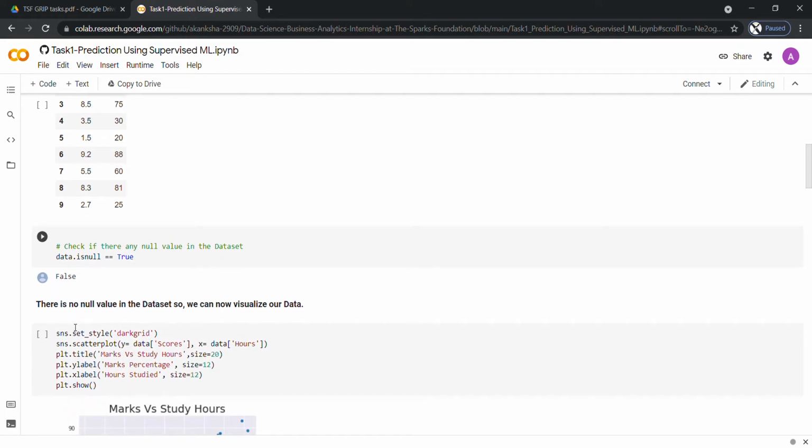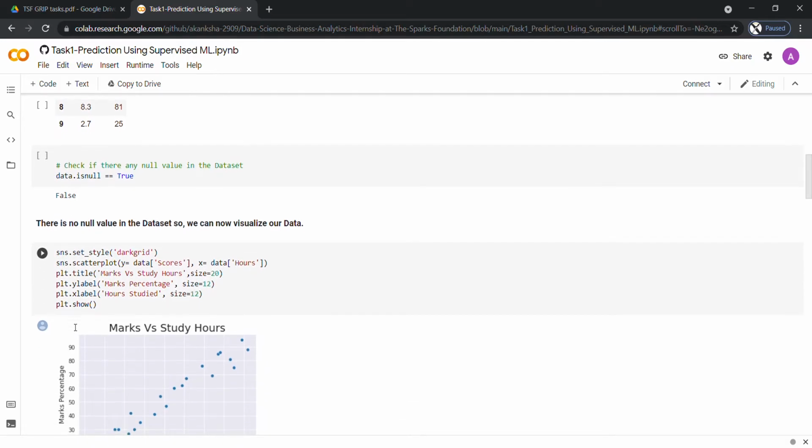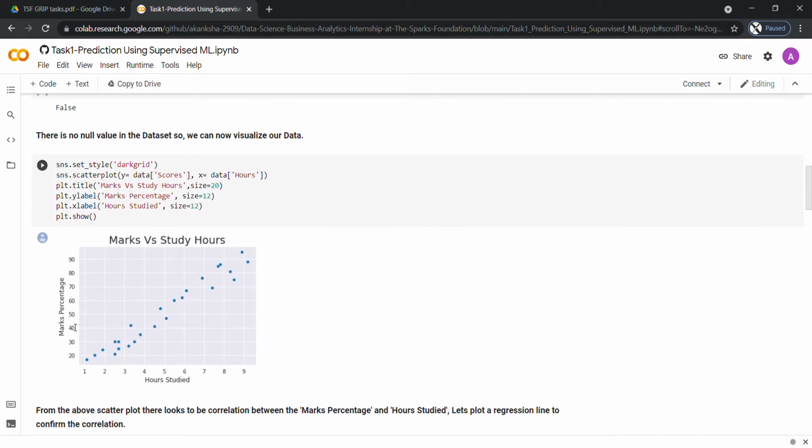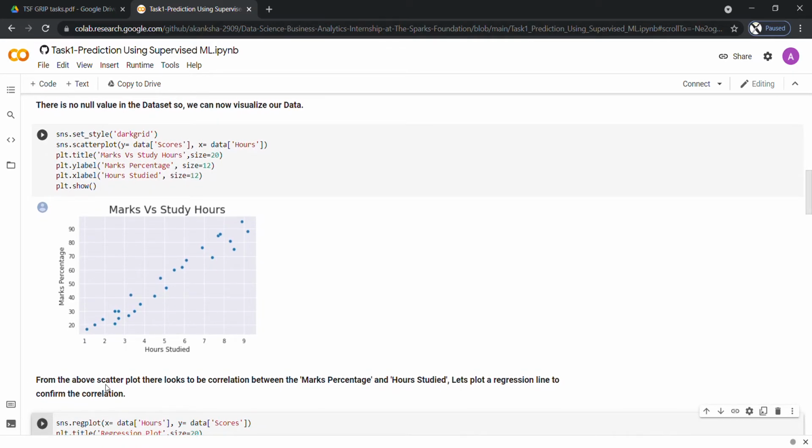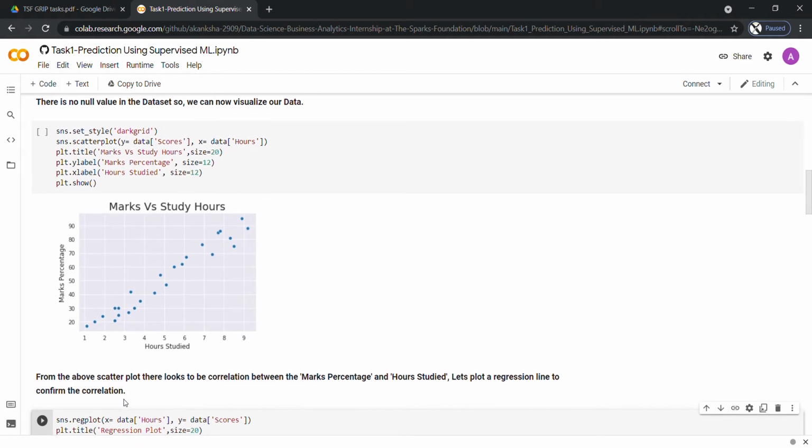Proceeding ahead, we have represented this dataset as a scatter plot. All scores are plotted against the respective hours, and we have used the scatter plot for this representation of the data given to us, and we are plotting a linear regression model. It is confirmed from this plot that the variables are positively correlated.